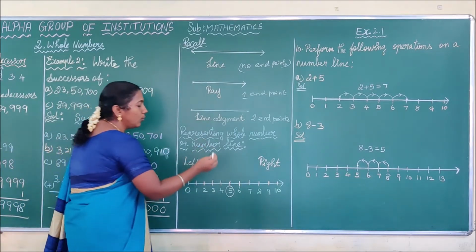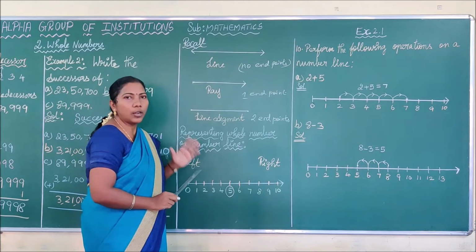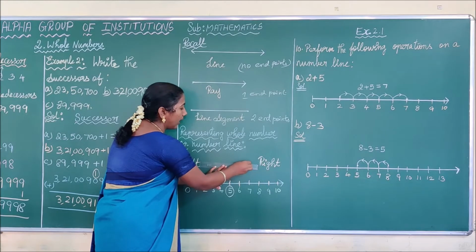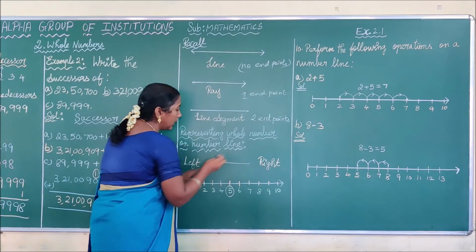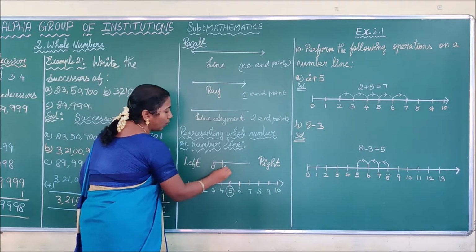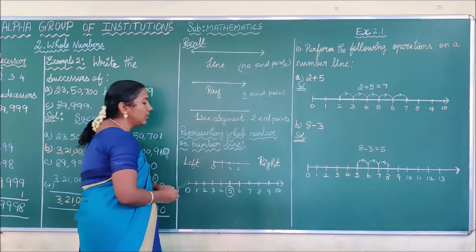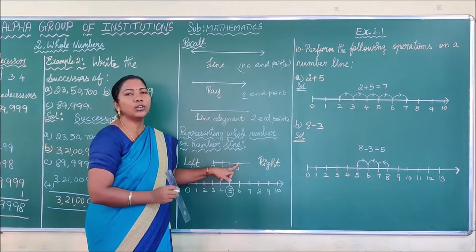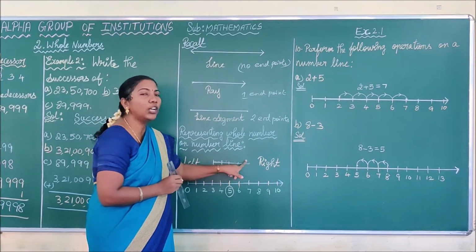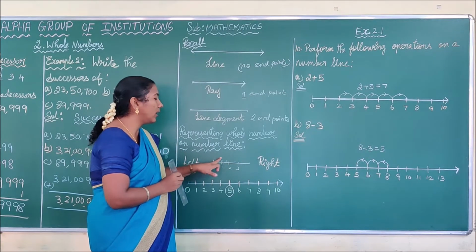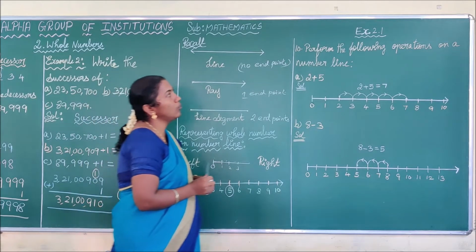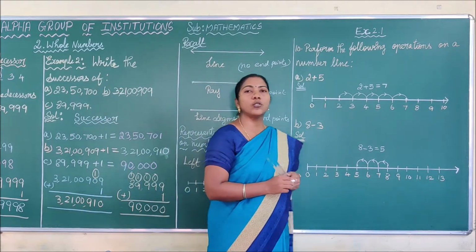You have to just use a scale and a sharpened pencil. First use the scale and draw the line, and then here you have to draw a line like this. Here you have to write 0 and then 1, 2, 3. For this the measurement should be equal, so you can take 1 centimeter as a unit. For that I am saying you can take 1 centimeter as the distance between the two numbers. Is it clear, children?